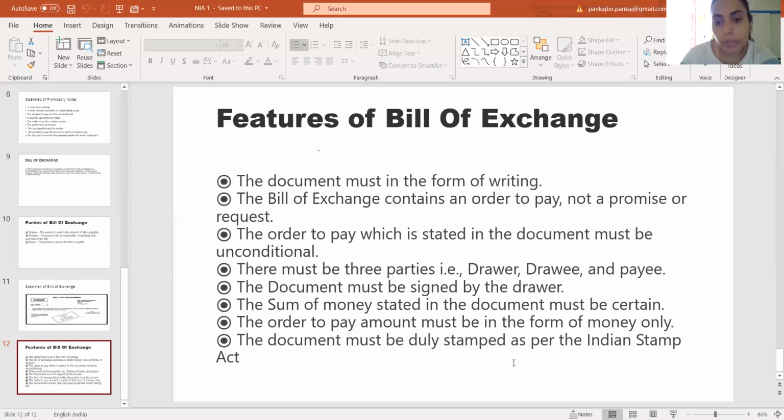The document must be duly stamped as per the Indian Stamp Act. That means there must be a revenue stamp on the face of the bill of exchange. So these are the two kinds of negotiable instrument in the Negotiable Instruments Act.